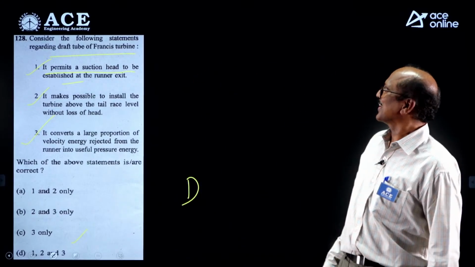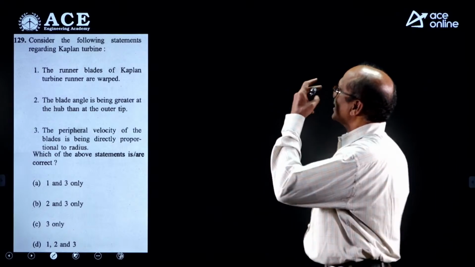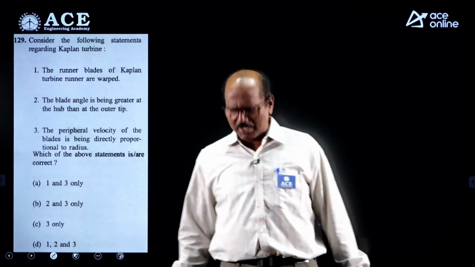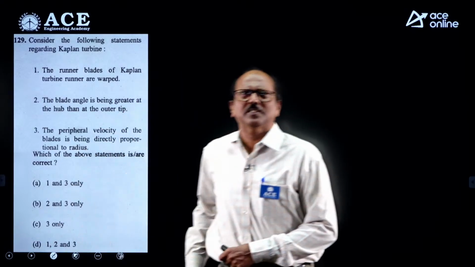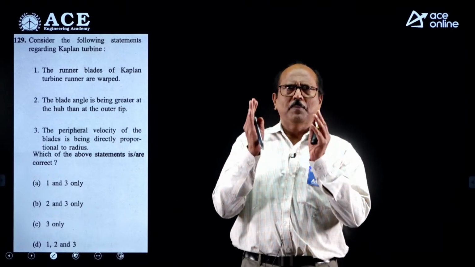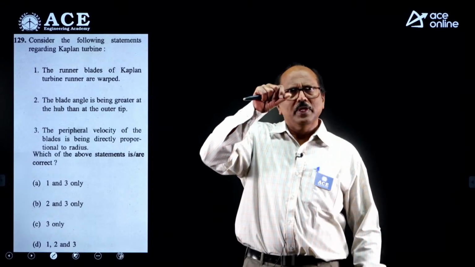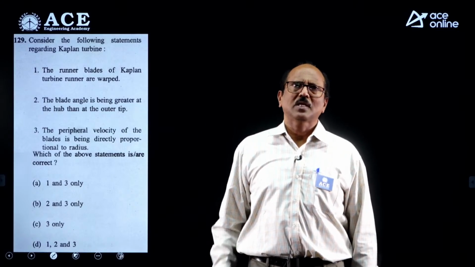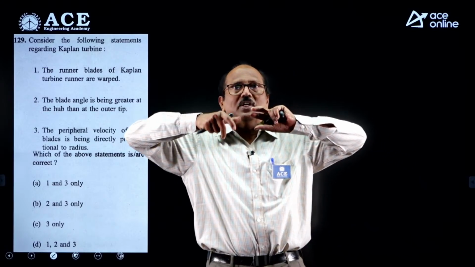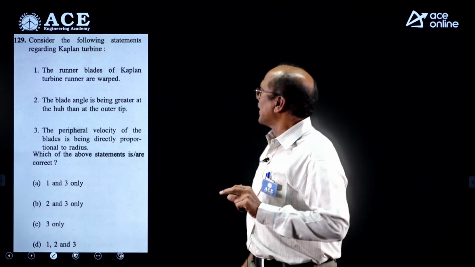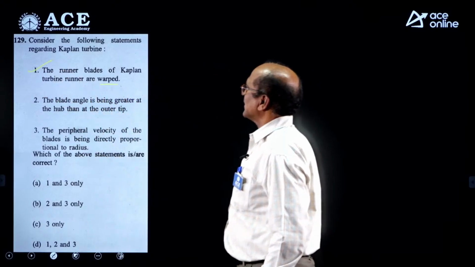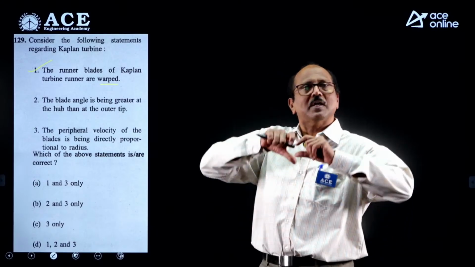So simple. Consider the following statements regarding Kaplan turbine. We know very well, Kaplan turbine consists of rotor, hub, and extended adjustable rotor vanes or blades, right? What we say that, these blades are twisted. The twisted word nothing but warp. Okay, this is correct. Runner blades of Kaplan turbine are warped, nothing but twisted.